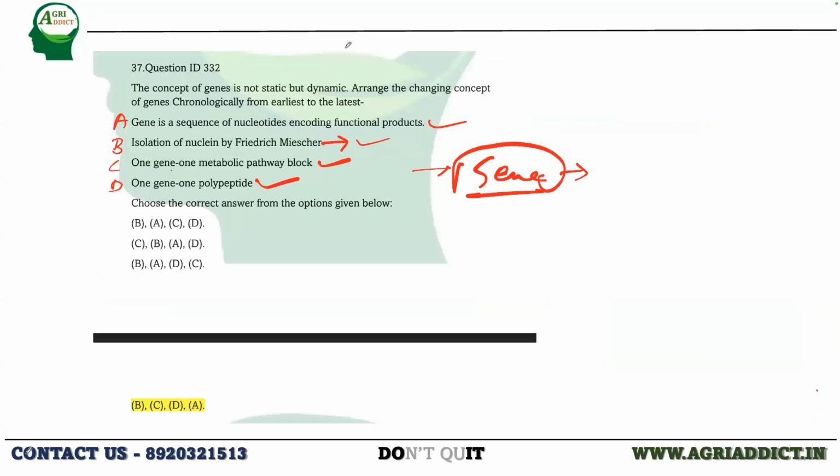See, you have already seen how many questions have come from these three chapters: history, cell ultrastructure, and Mendelism. So this is the importance of these chapters. Even though it looks very simple, you need to have a deep understanding of all these concepts. Only then you'll be able to answer these questions.